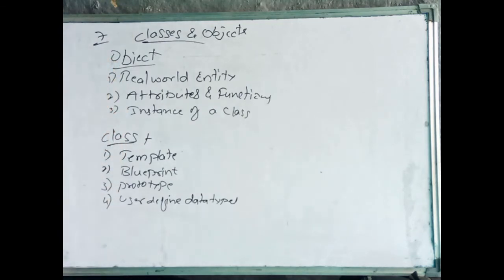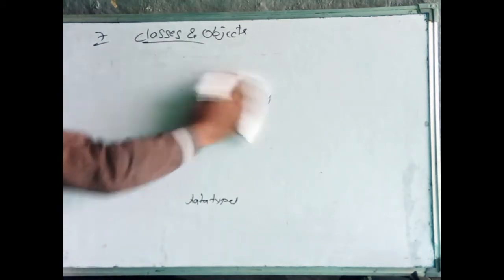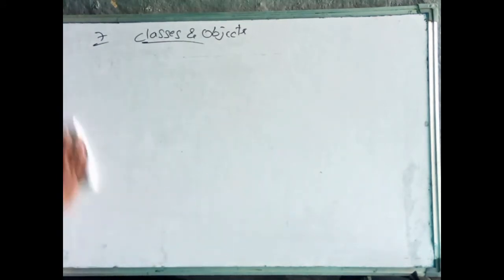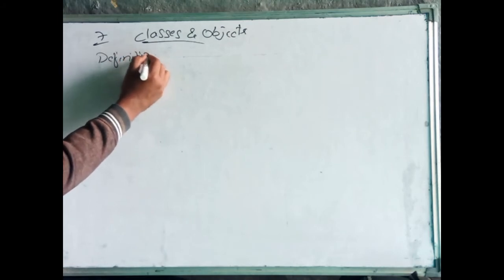Now we will see how we write the class: the definition and declaration of the class.